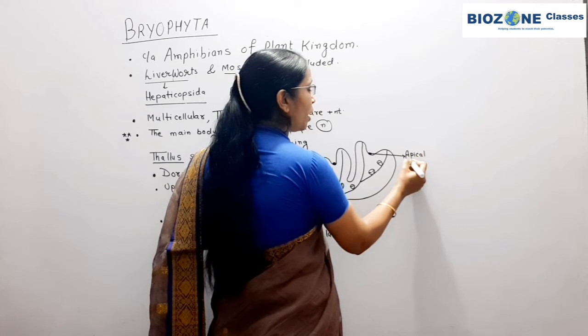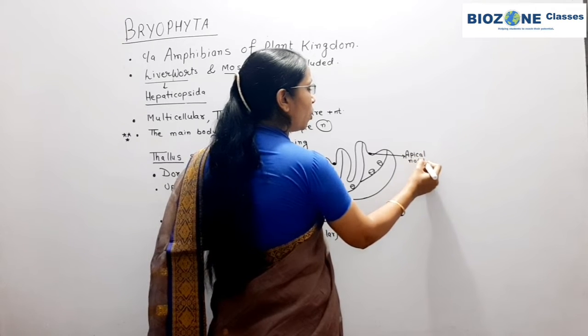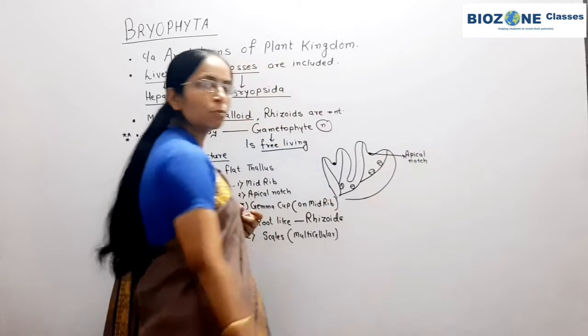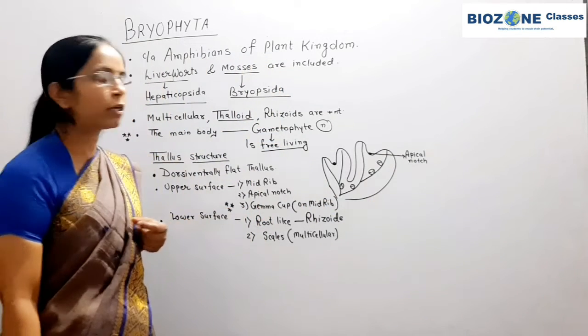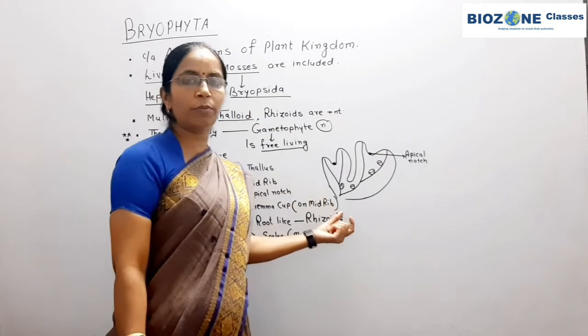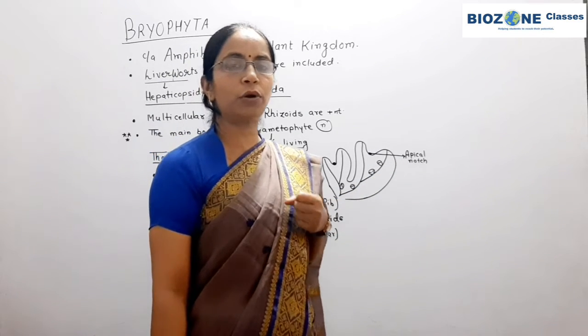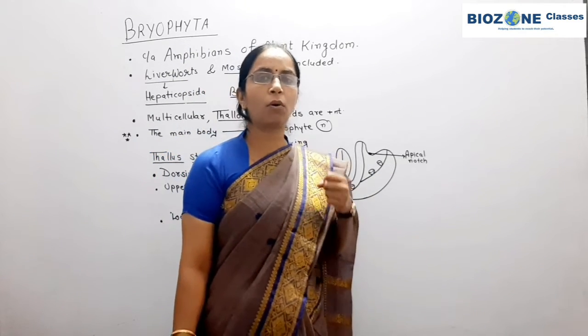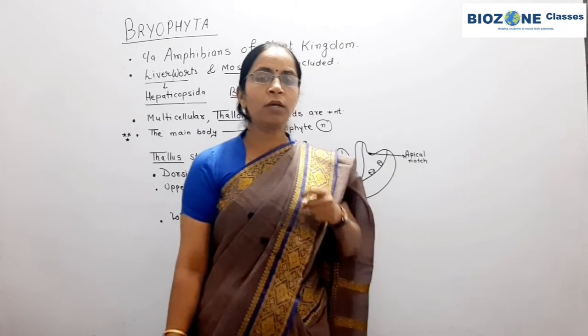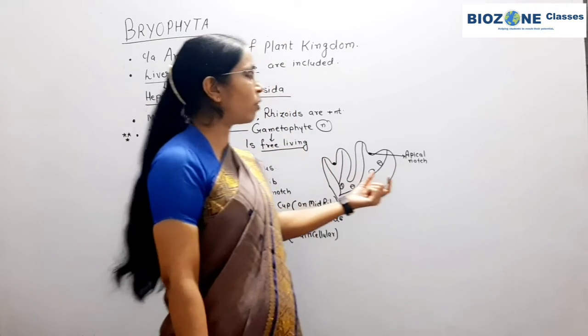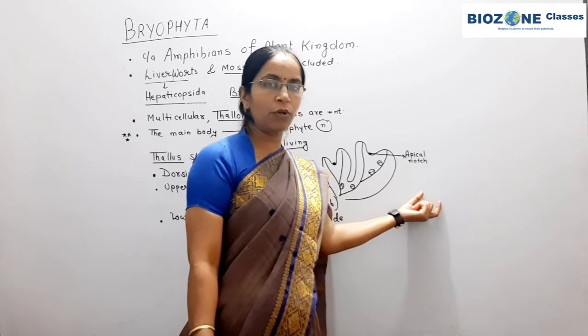That group of cells represents the apical notch. This apical notch is responsible for growth of the thallus, or at the time of reproduction, it results in the formation of antheridiophore or archegoniophore. You study later what antheridiophore and archegoniophore are.